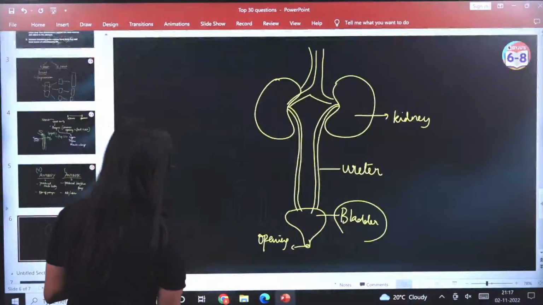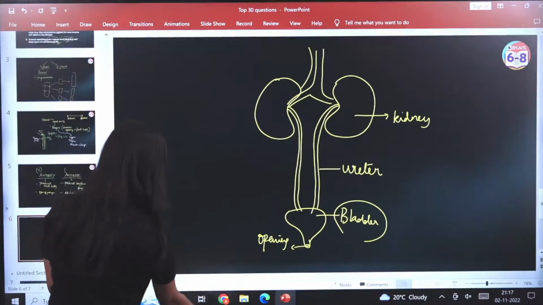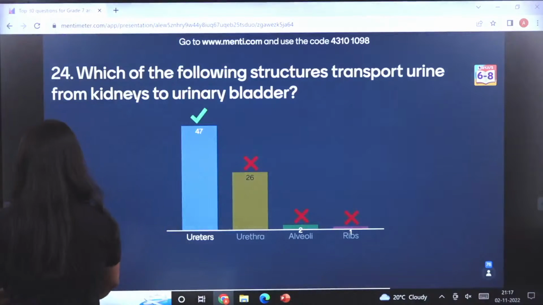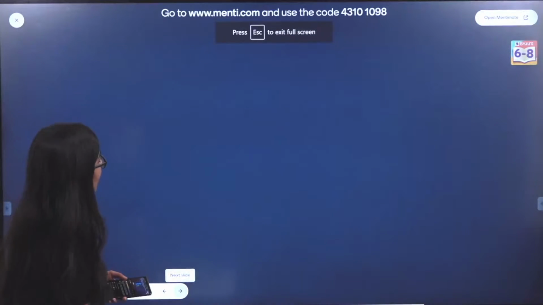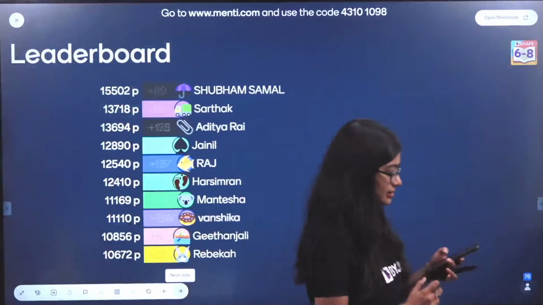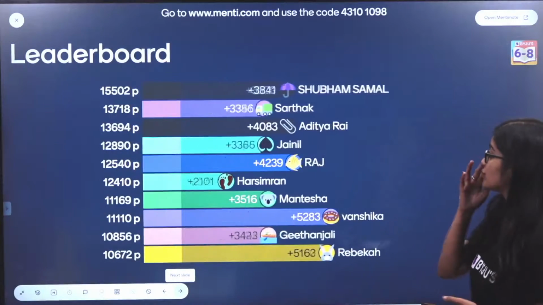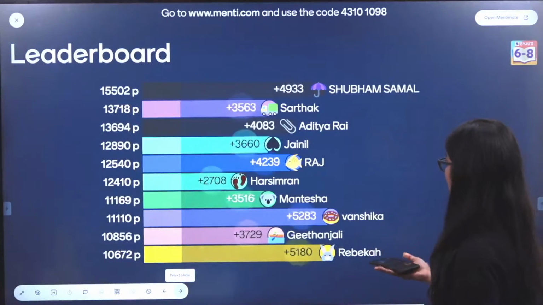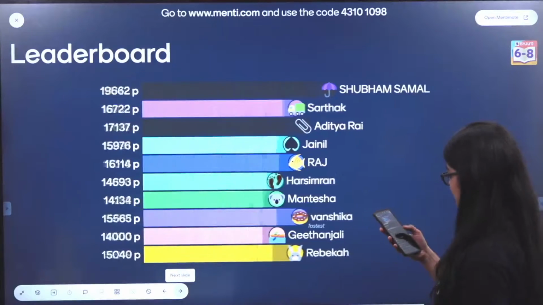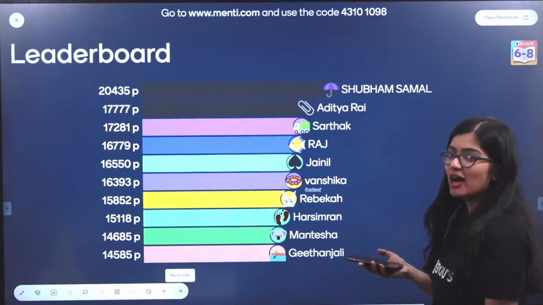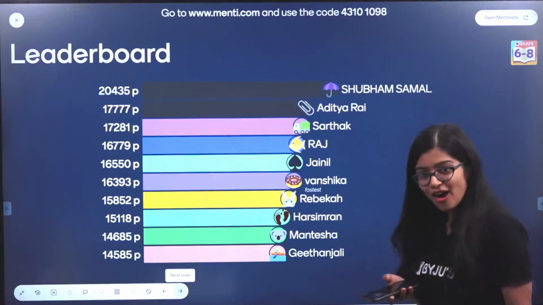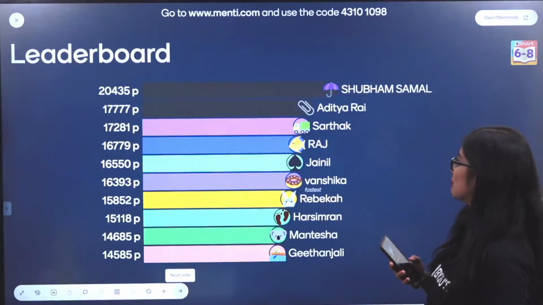I think after this we have a leaderboard. Let's have a look at the second last leaderboard for today. Shubham Samal going strong at the top with 20,000 points.